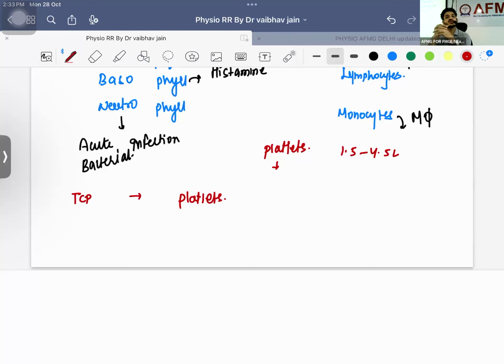Secondary hemostasis, what is going to happen? Your clotting cascade will start to work, everything will be working. The ultimate function of the clotting cascade, I have given you the mnemonic, is to make what? Fibrin, factor number 1.